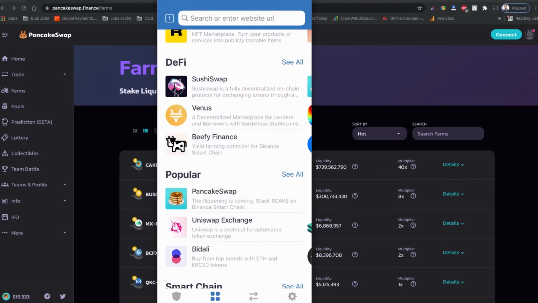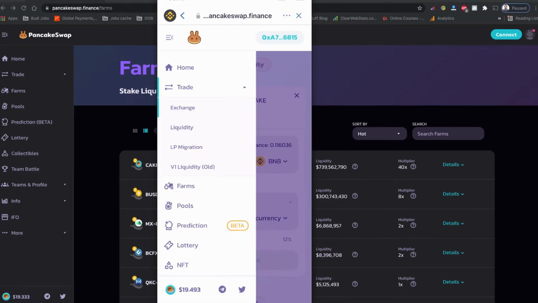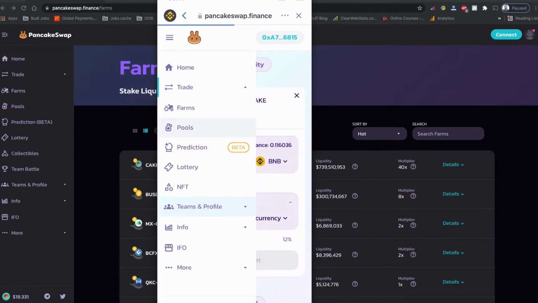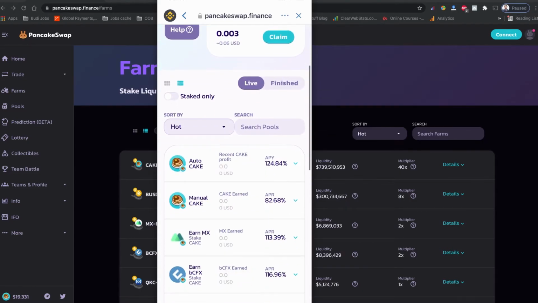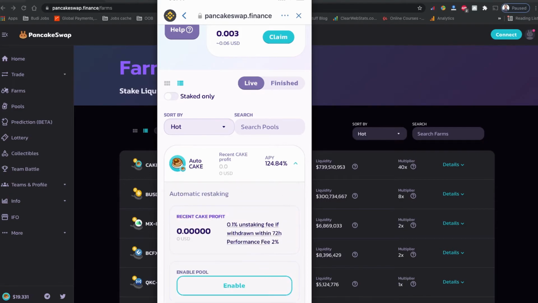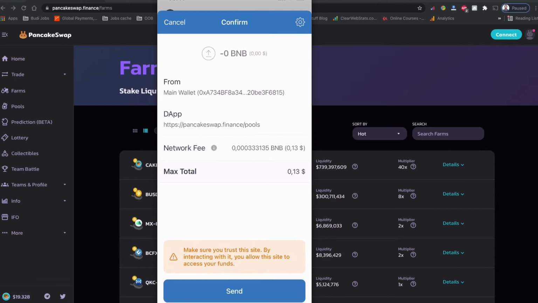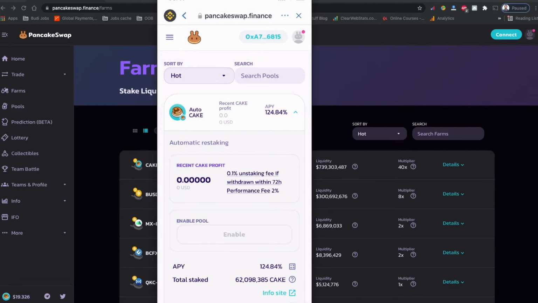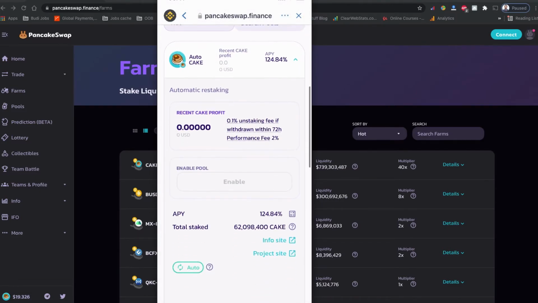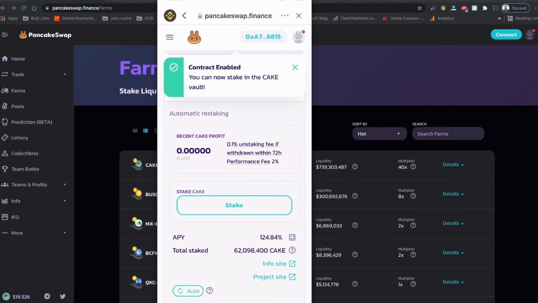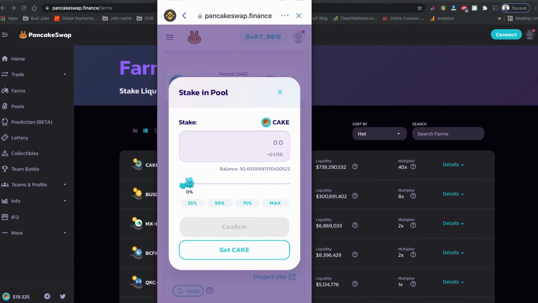Let's go to the browser option again, PancakeSwap, menu bar, go to this pool option and auto cake. I'm going to enable this one. There will be a small network fee. I'm going to send it. So my contract is enabled now. Now I can stake it. I'm going to click stake and click max.